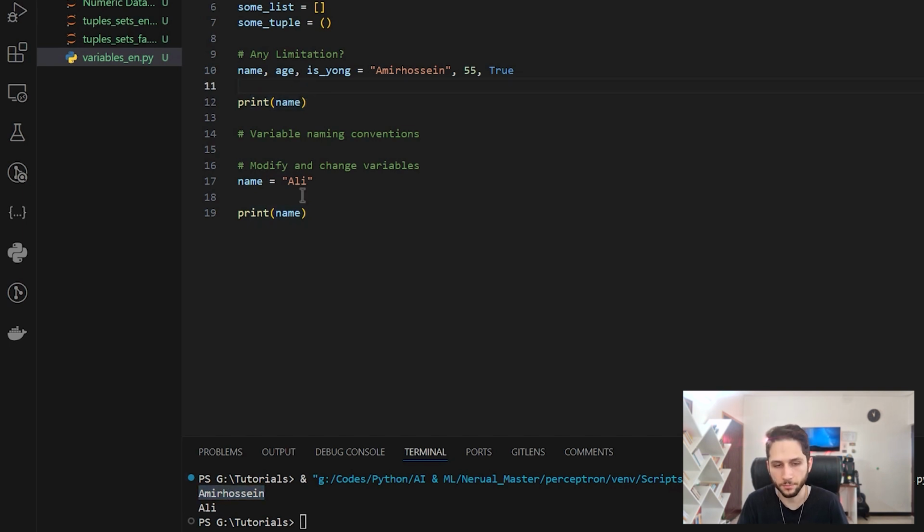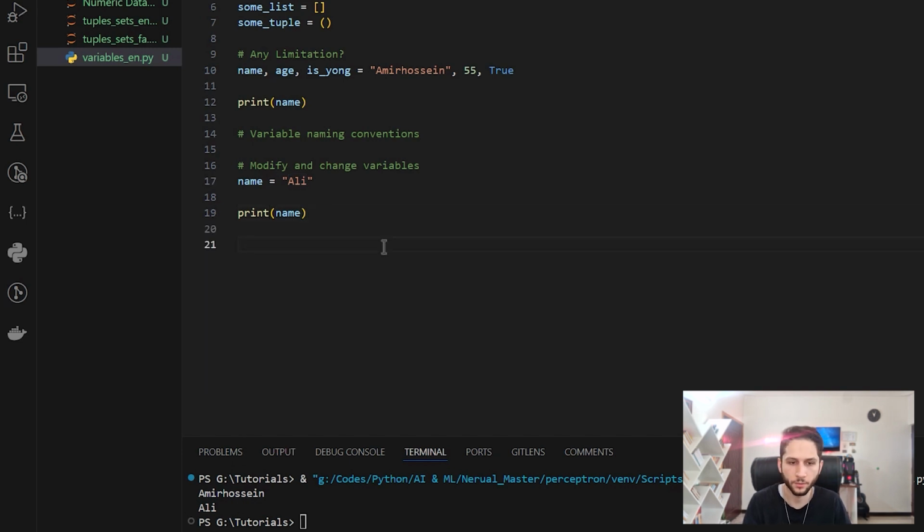The next time, after modifying, we told Python to save Ali in that memory block, which is called name. And now when I want to print name, there is Ali in that block of memory, and there's not Amir Hossein in that block. Okay, so it will print Ali for me.